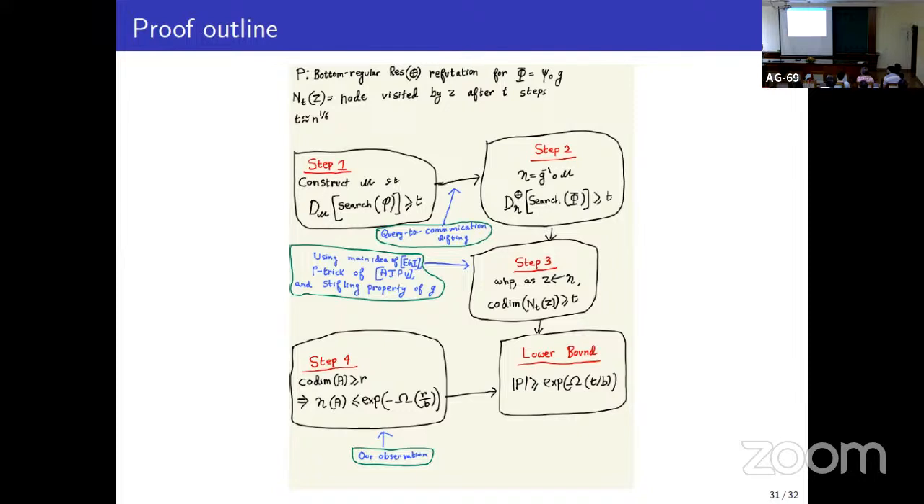And this is our observation that if the codimension of an affine space is at least R, then the probability mass of this affine space under any lifted distribution is exponentially small in R. So again, by the same bottleneck argument, there are exponentially many nodes in the linear branching program. And it turns out the upper bound is easy.